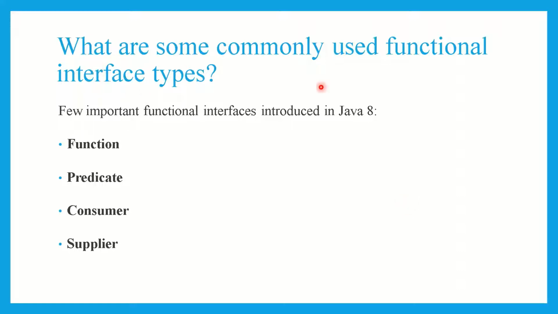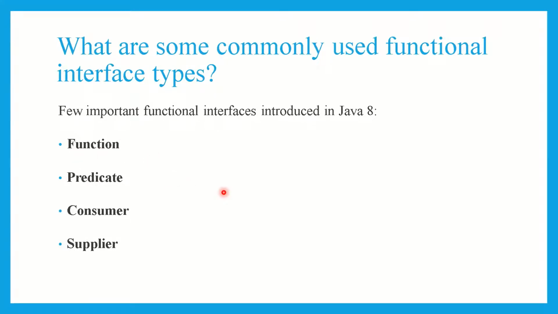So the first question is, what are some of the important and commonly used functional interface types? A few important functional interfaces which were introduced in Java 8 or are very commonly used are Function, Predicate, Consumer, and Supplier. All these are very important topics for any interview. If you are attending a Java interview, the interviewer asks these Java 8 questions, and you clearly explain their importance, you have very high chances of clearing the interview. So let's get started with the Function interface.